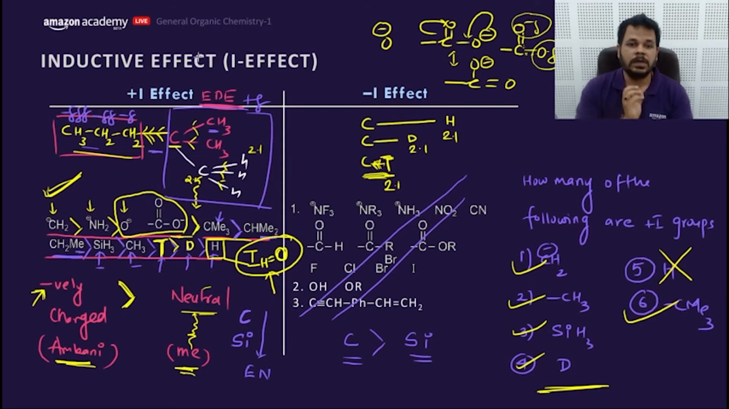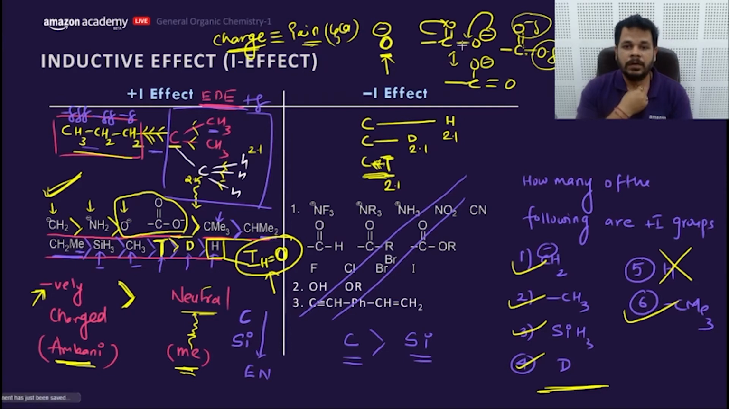That means less charge. Charge is equivalent to pain or grief, or you can say dukh. So if charge decreases, the stability of the negative charge increases. That means O minus would be having whole dukh or pain on a single oxygen, whereas in COO minus the negative charge is distributed between two oxygens. That means O minus would be donating more compared to COO minus. Getting my point? So this whole order is explained, my dear friends. Getting my point? Is it clear?